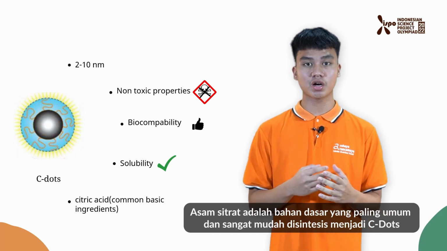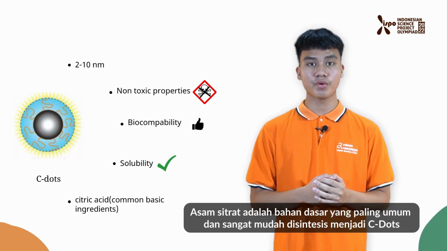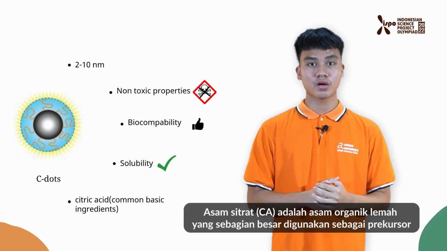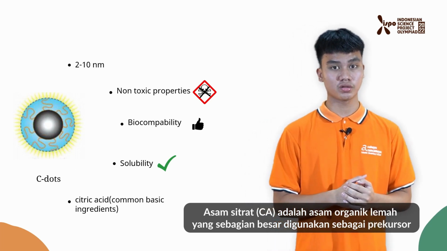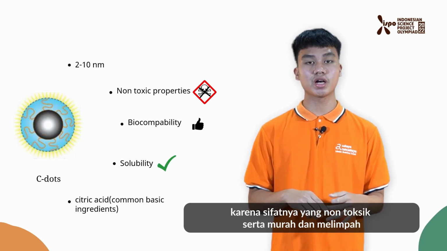Citric acid is a common basic ingredient, and it's very easy to synthesize into CDOTs. We use citric acid because it is a weak organic acid, which is mostly used as a precursor, because it's cheap, non-toxic, and abundant.